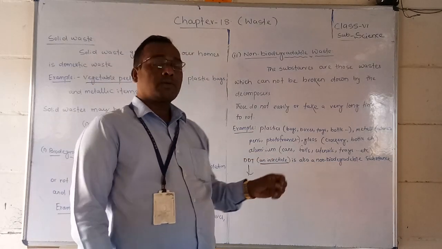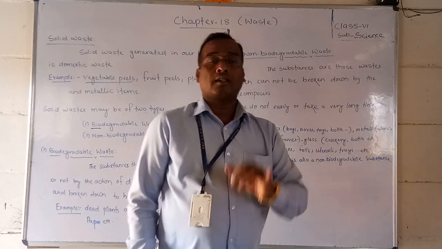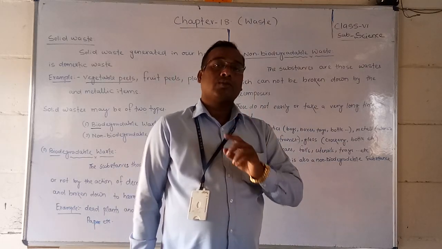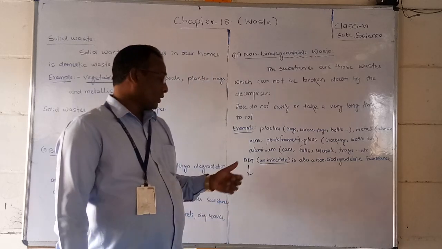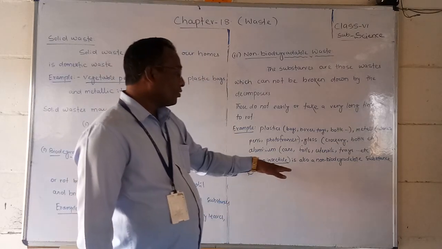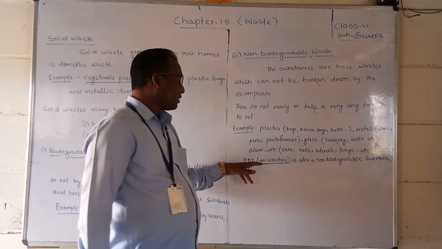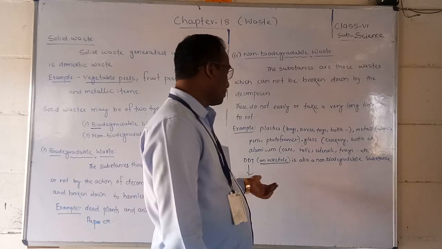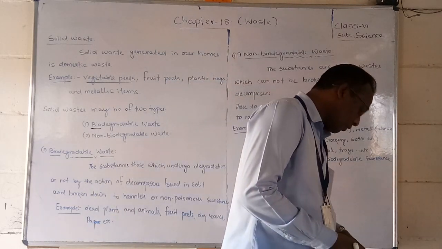What is the full form of DDT? Dichloro diphenyl trichloroethane: D for dichloro, second D for diphenyl, and T for trichloroethane. So that is called DDT, and it is also a non-biodegradable substance. Okay, so now students, you will see the other things.